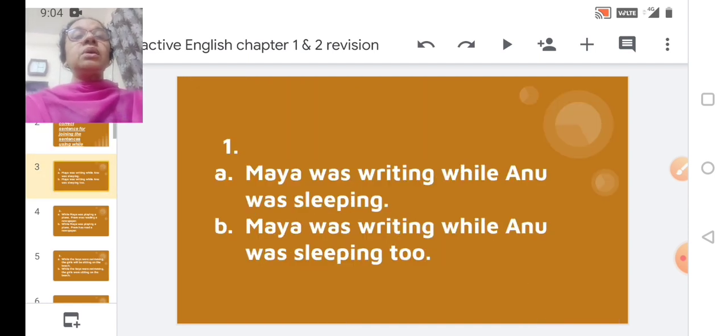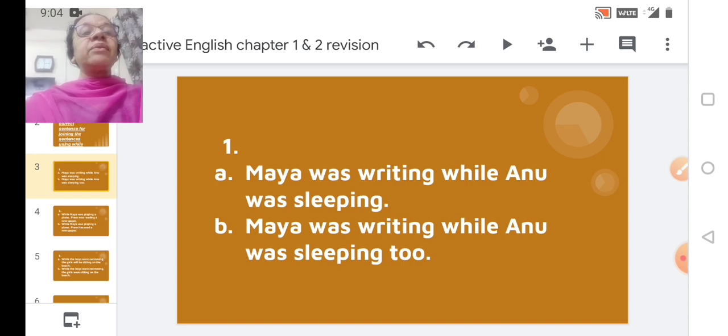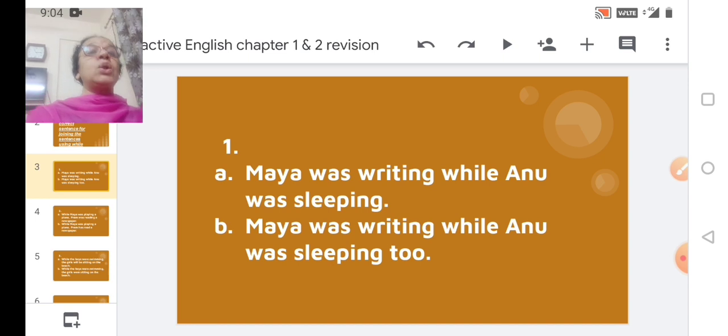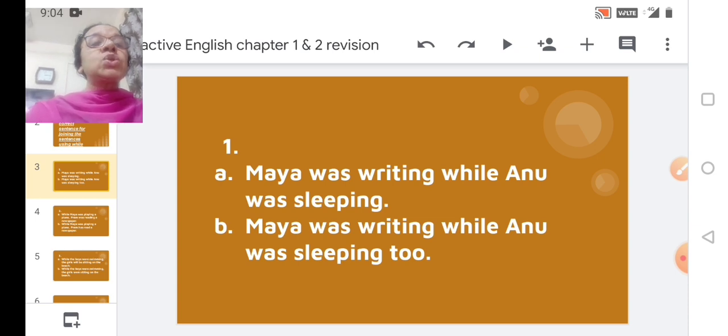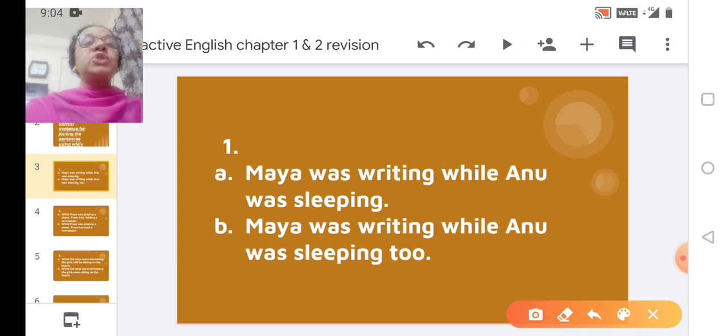So here in option A, Maya was writing while Annu was sleeping, while is placed in the middle of the sentence. Second, Maya was writing while Annu was sleeping too. No, I don't think that too is needed there. So the correct answer is option A, that is Maya was writing while Annu was sleeping.